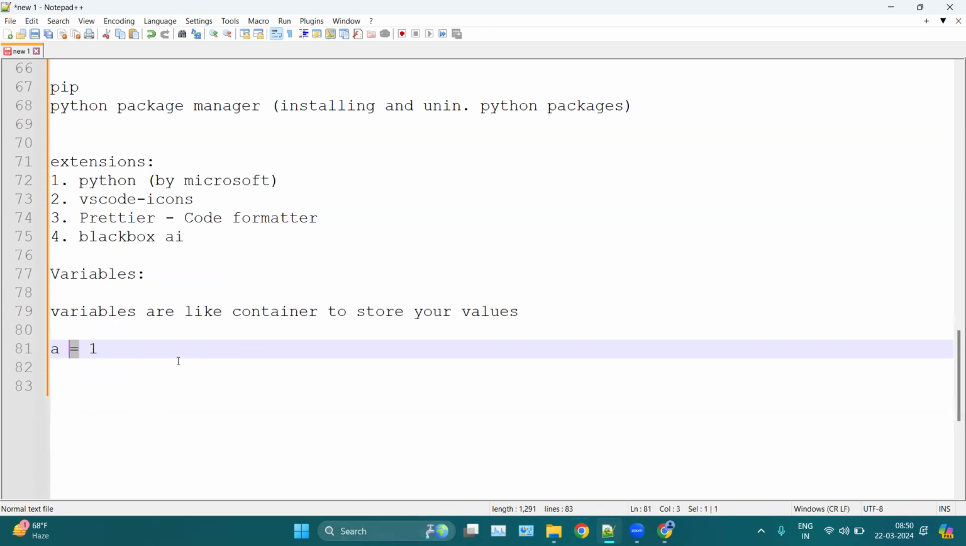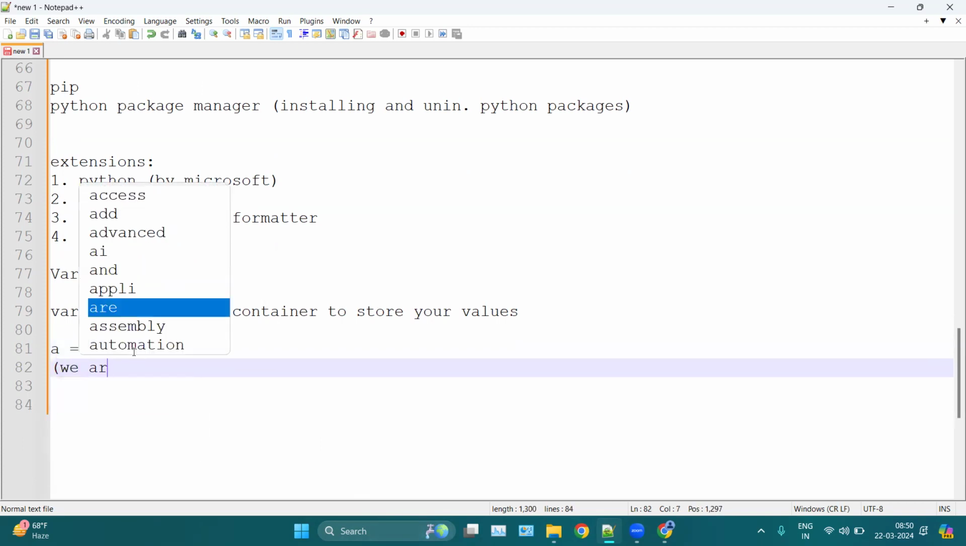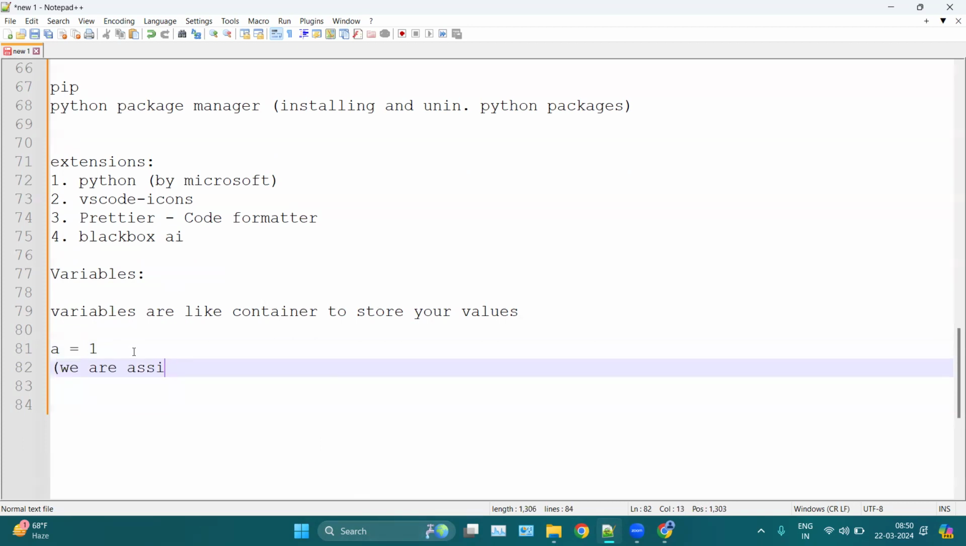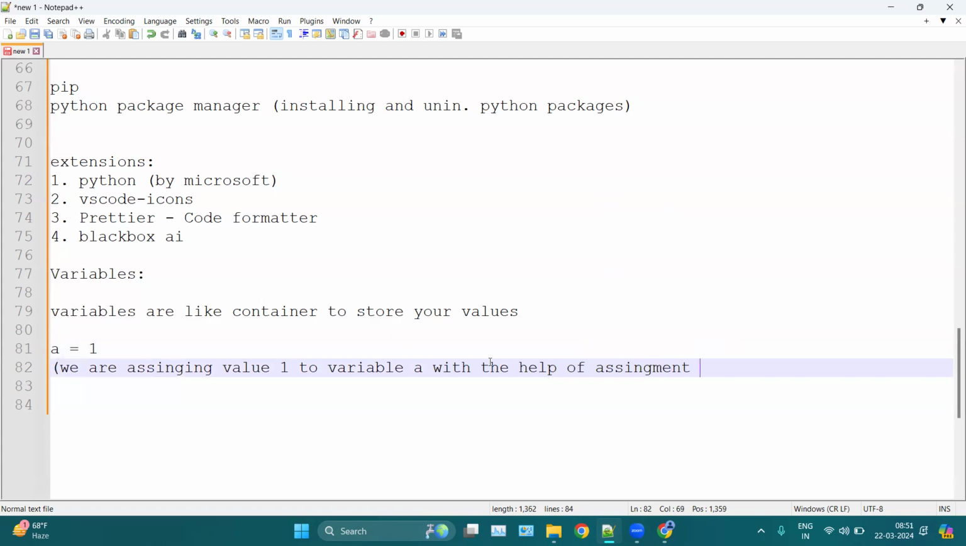Basically what we are doing is assigning one value to variable a with the help of this assignment operator. Okay, so here we can mention we are assigning value 1 to variable a, which is the name of my variable, with the help of the assignment operator.